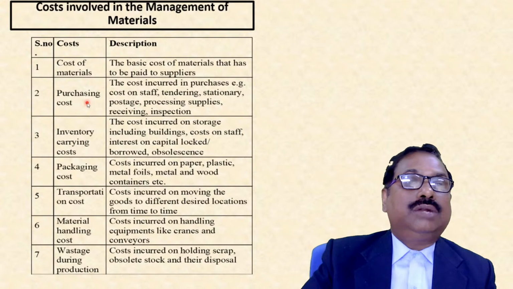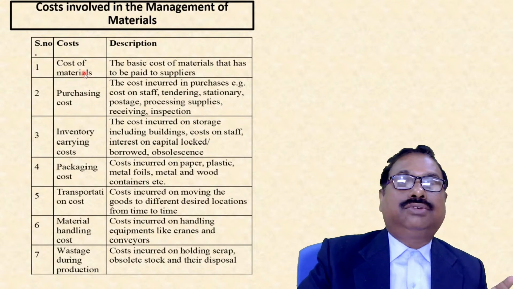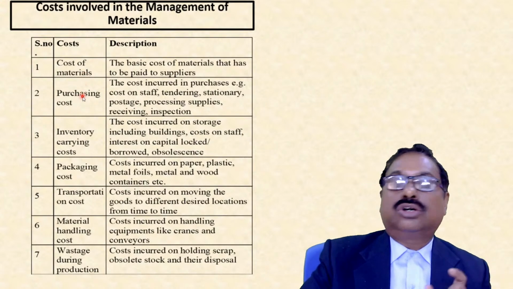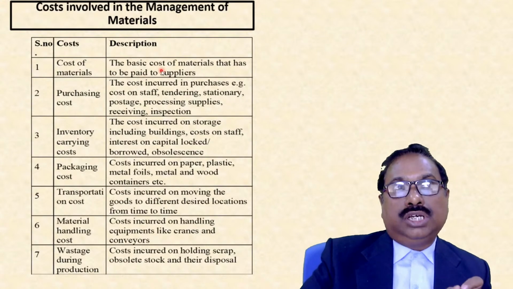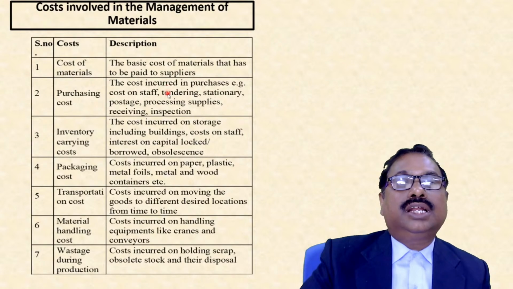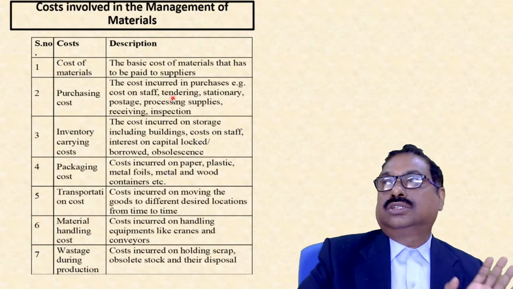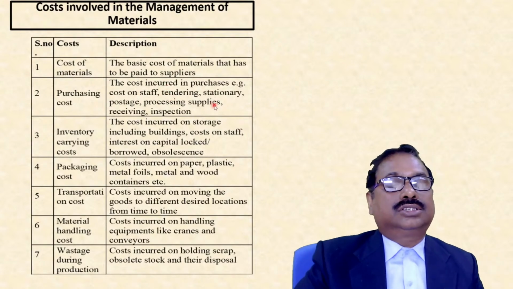That is an important point. Cost of material is different, and purchasing cost is different. Cost of material means how much we pay to the supplier. But here, this is the process of purchasing. This is the purchase cost.